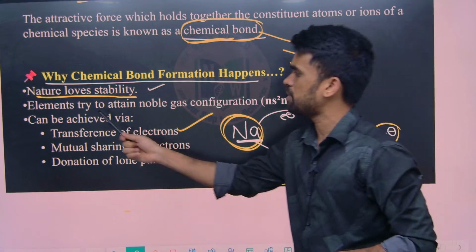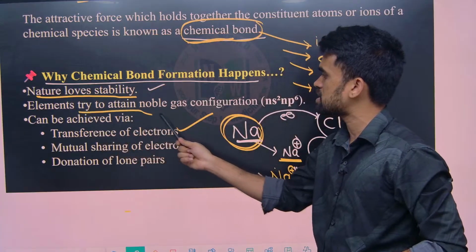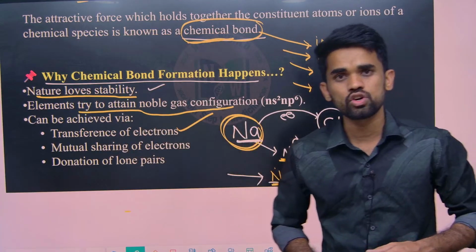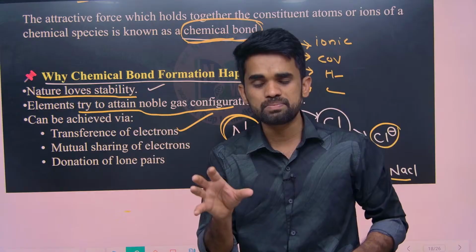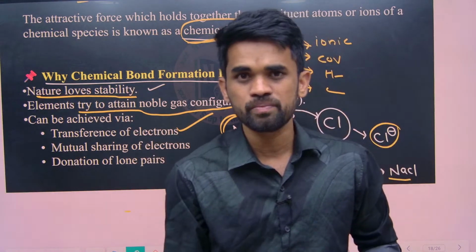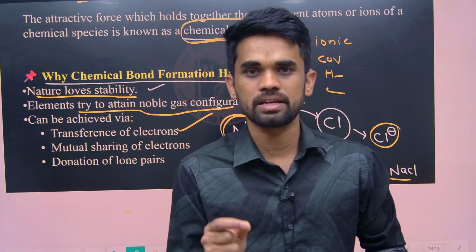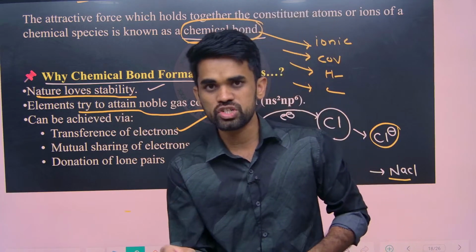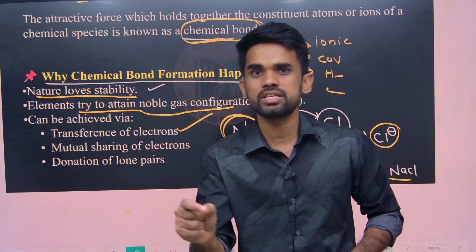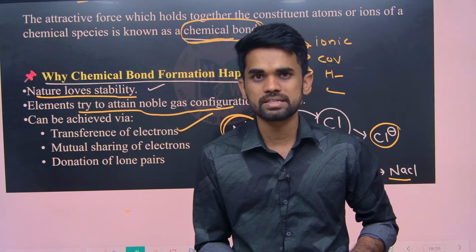Now elements try to attain noble gas configuration. Why are they attaining noble gas configuration? The elements, the species with noble gas configuration, are stable. So what do we mean by noble gas configuration?